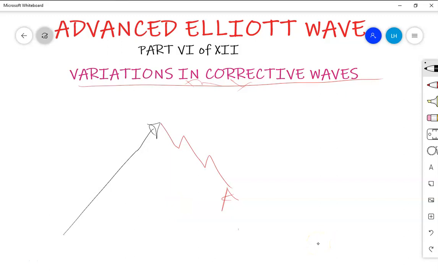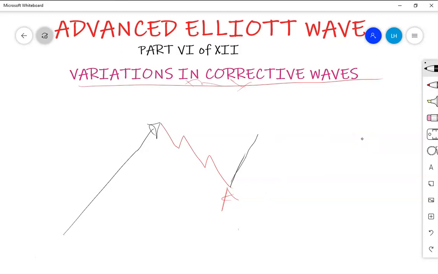Now, a triangle is just an A, B, C, D, E. But if you draw the lines, it won't give that exact contracting appearance. Maybe let me repeat this.